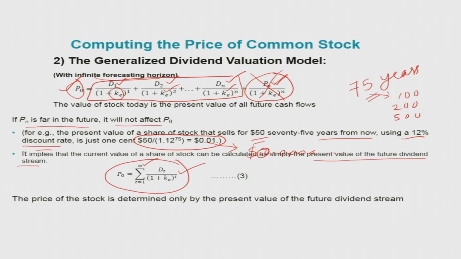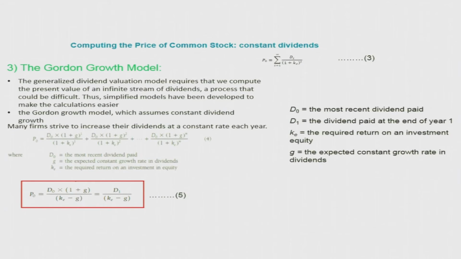So we can assume that companies try to give a constant amount of dividend at a constant rate. That means constant dividends. Suppose the company is going to give 3% this year, next year they also try to stick to 3%, 3% the year after, like that.